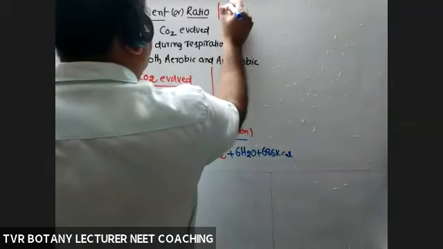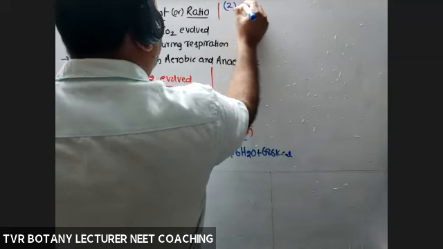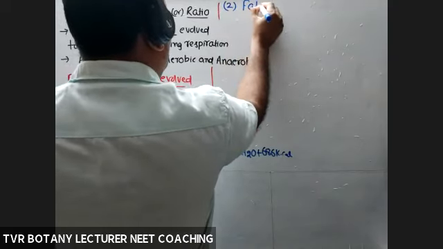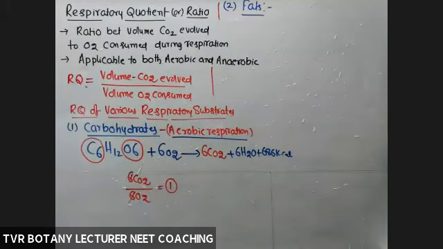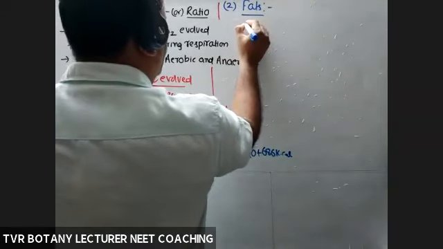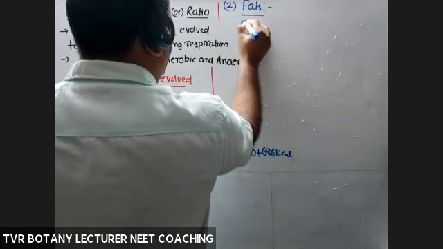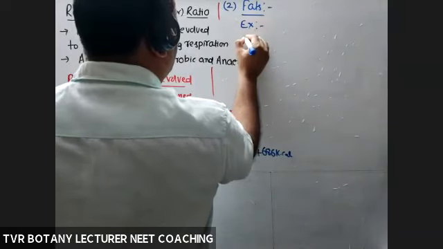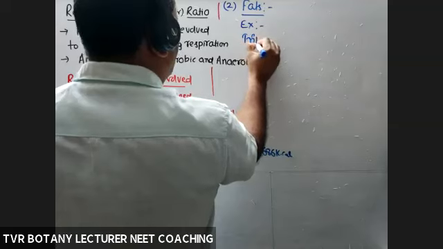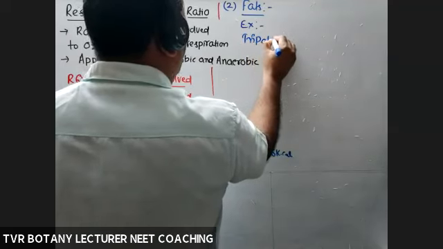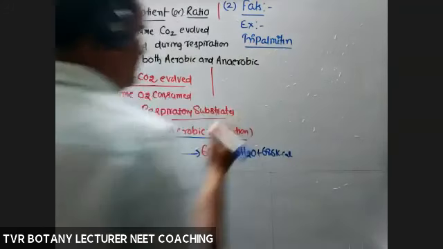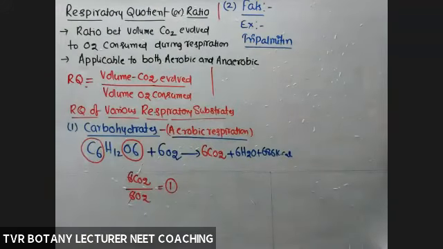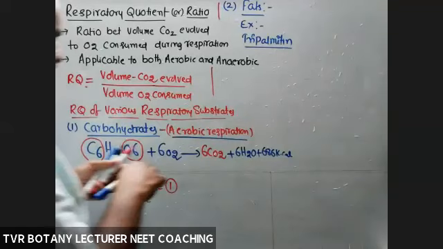And second one, fats. Okay, so here the given example, try in your textbook, is tripalmitin. So what about the given equation?